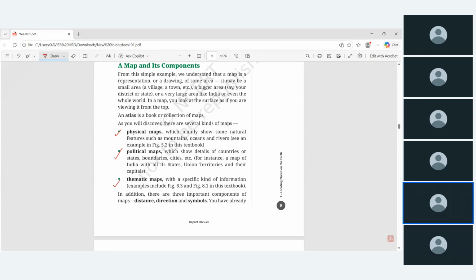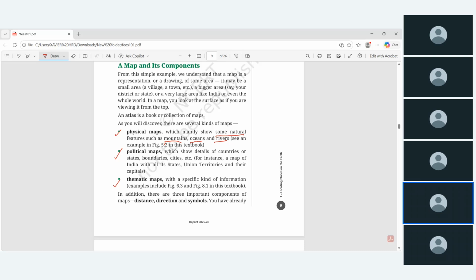Okay, physical map means a map which contains the natural features of the earth, like the mountains, oceans, rivers. So these will all be there in the physical map. That is why we call it the physical map of India or physical map of the world, which mainly contains these features of the earth: mountains, oceans, and rivers.